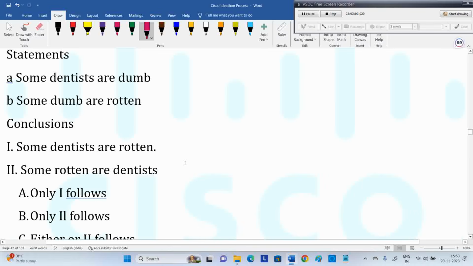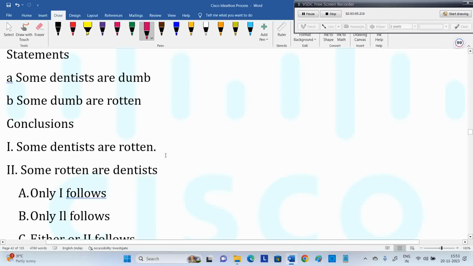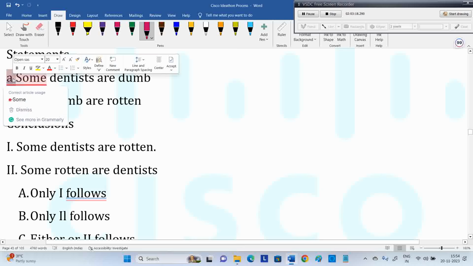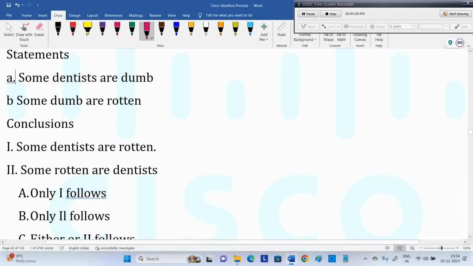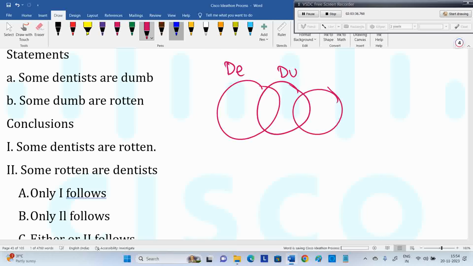Now again back to statements, the syllogism concept. Some dentists are dumb, some dumb are rotten. Conclusions: one, some dentists are rotten; two, some rotten are dentists. Which one? Is it only one follows, or only two follows, or either or, neither nor? There is no option called both follow. They didn't give that. Some dentists are dumb, some dumb are rotten.